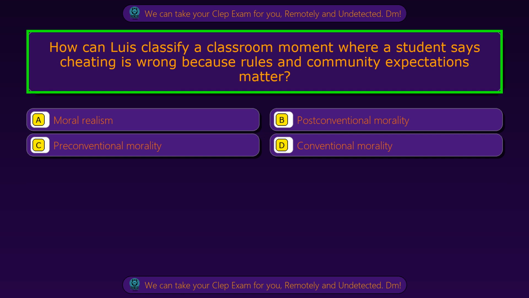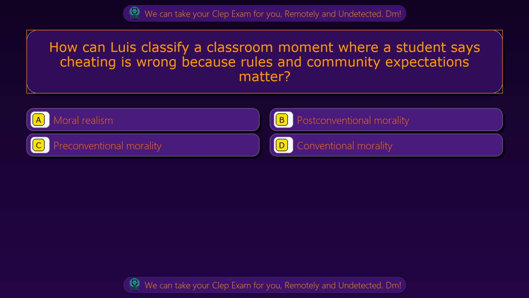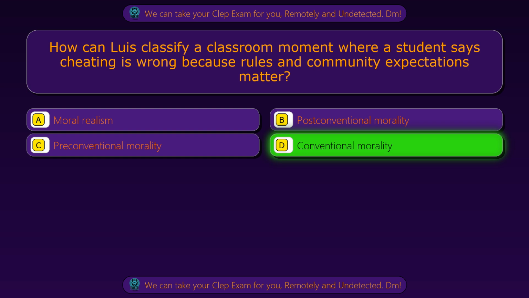Question 21. How can Luis classify a classroom moment where a student says cheating is wrong because rules and community expectations matter? Option A, moral realism. Option B, post-conventional morality. Option C, pre-conventional morality. Option D, conventional morality. The correct answer is option D, conventional morality.